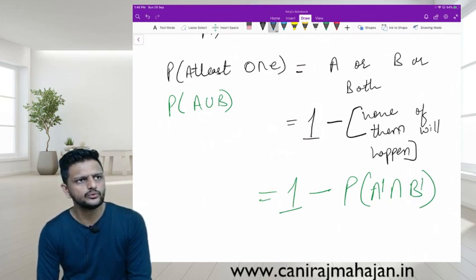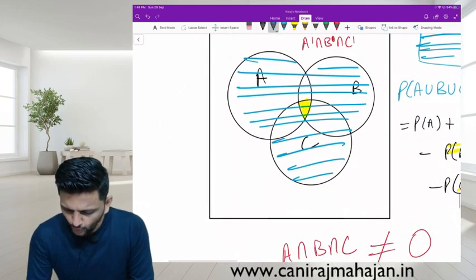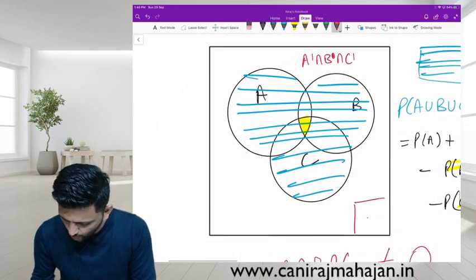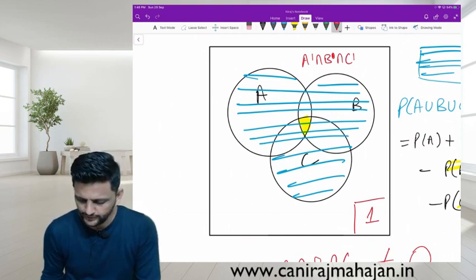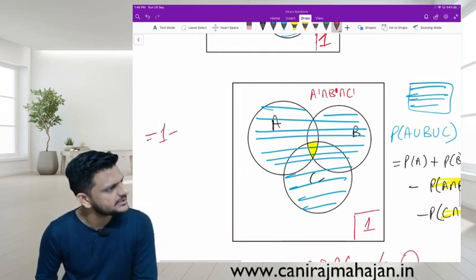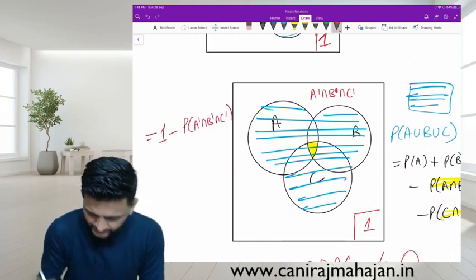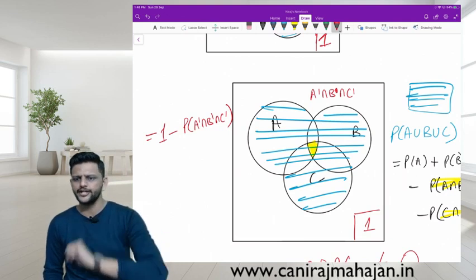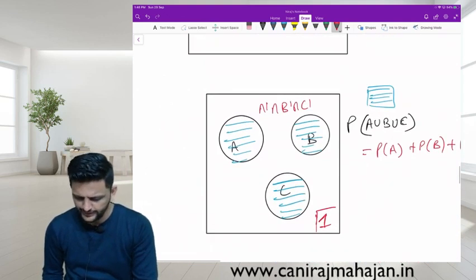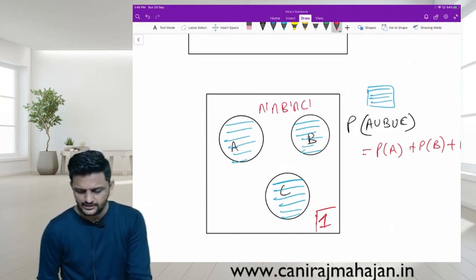Yes or no? Just now here also you can say so. Check. Total probability always is how much? 1. You want the area of the blue shaded part. Yes? What can be my formula? 1 minus P of A dash intersection B dash intersection C dash. Yes or no? 1 minus the unshaded, you will get the shaded part. Similarly here, I can do the same thing: 1 minus A dash intersection B dash intersection C dash.